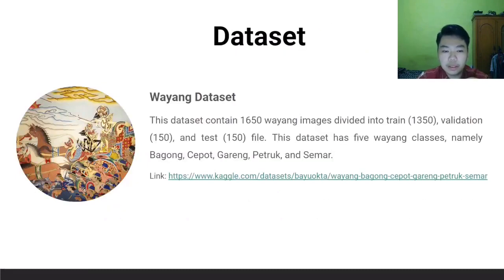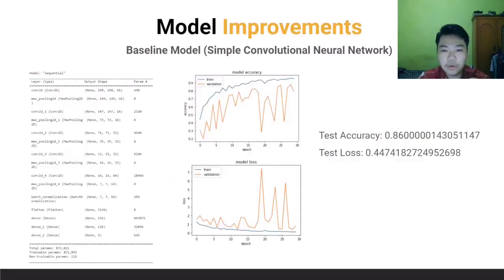We use a wayang image dataset. This dataset contains 1,650 wayang images divided into train, validation, and test files. This dataset has 5 wayang classes, namely Bagong, Cepot, Gareng, Petruk, and Semar. You can access the dataset from the link below, or you can see the clean dataset on our GitHub later. And now let's move on to the model improvement.